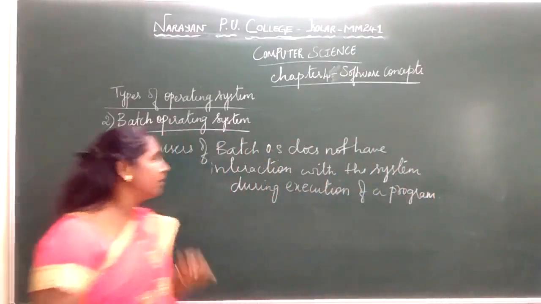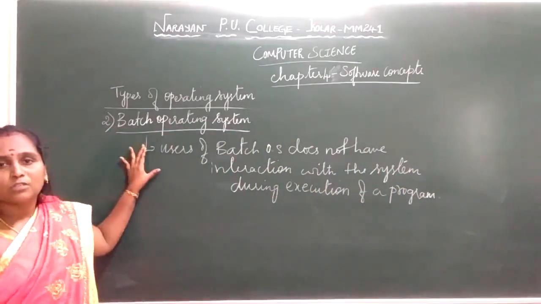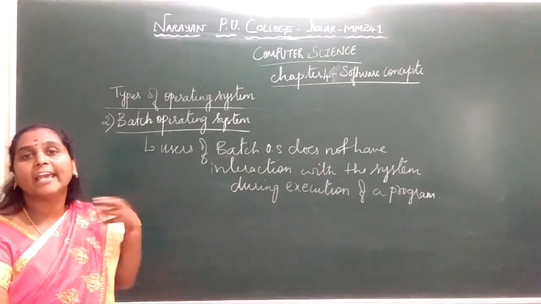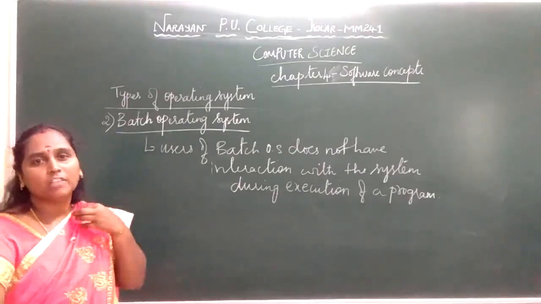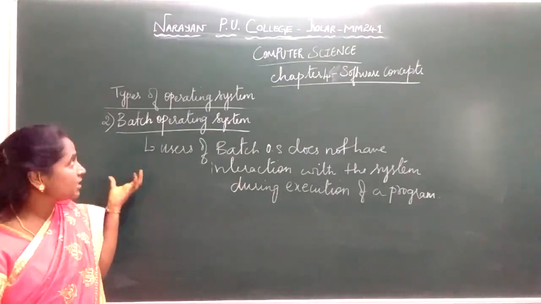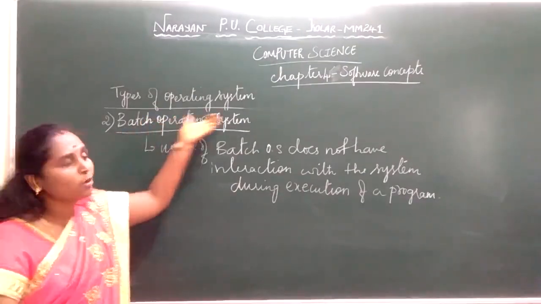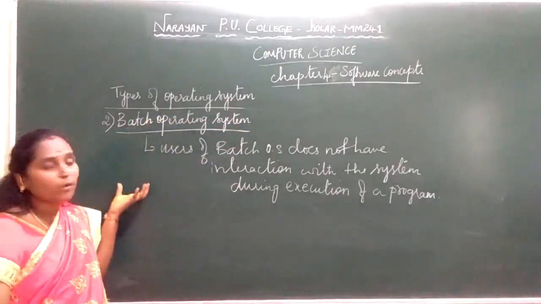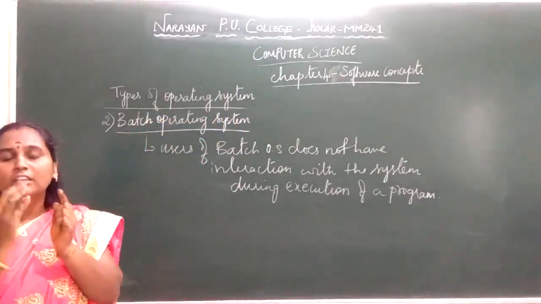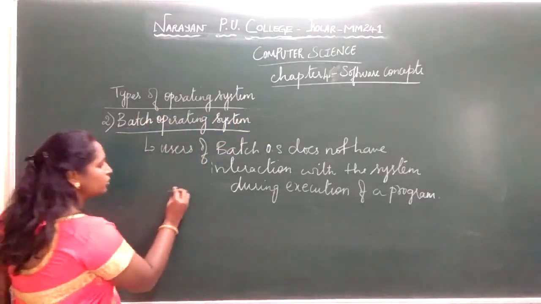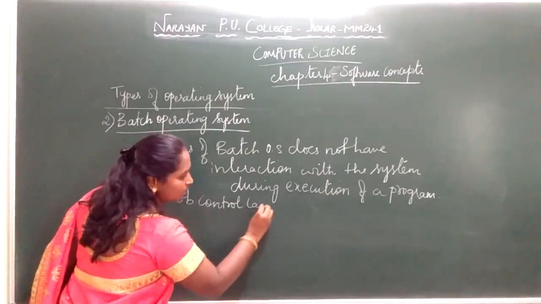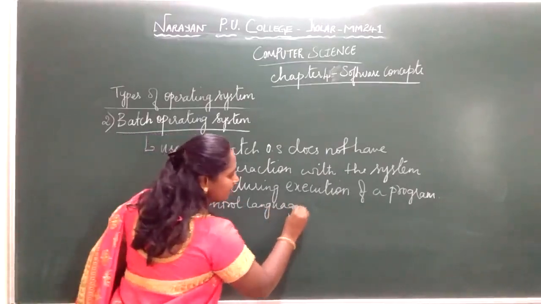What is this batch operating system? Here, the users of a batch operating system do not have any direct interaction or direct involvement. There is no interaction during the program execution. Such a type of operating system is nothing but a batch operating system. We feed the data and programs in the form of a batch or in the form of a job, using a job control language, that is JCL.